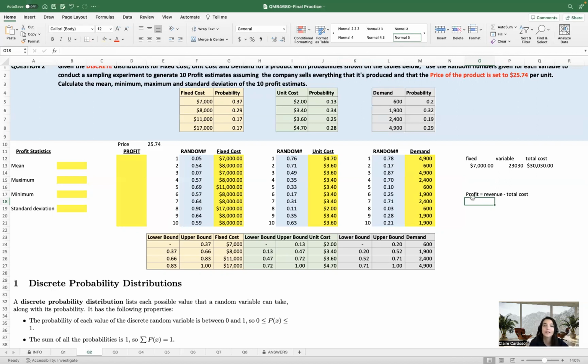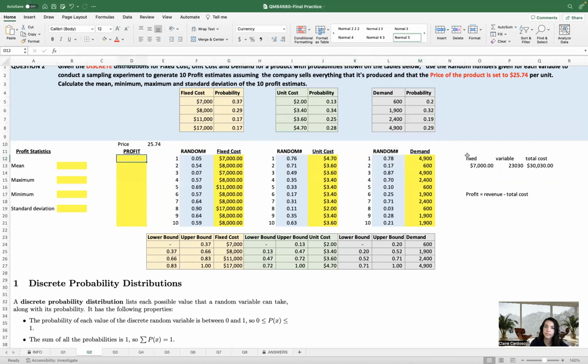But okay, so how do we calculate our revenue? We have the unit price here, right? So unit price times the demand. If you sell 4,900 units times 25.72, that's going to be our revenue. And then from our revenue, you're going to deduct the fixed cost, and also the variable cost, which depends on the demand as well.